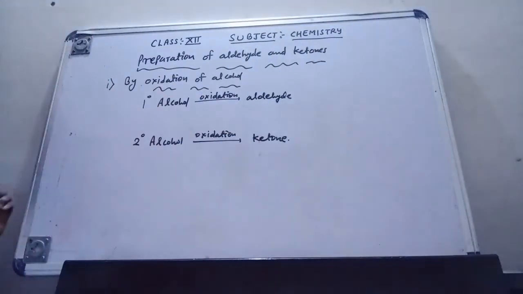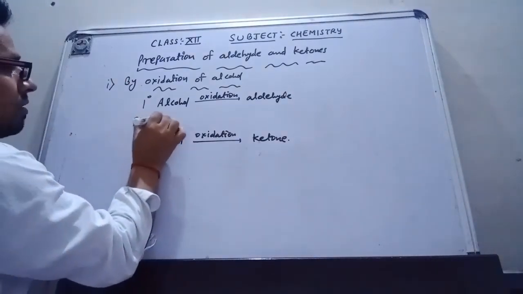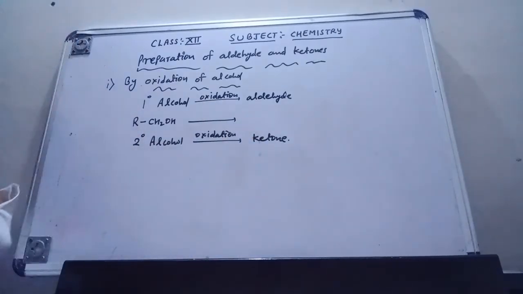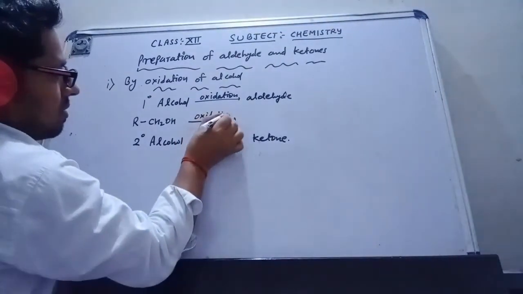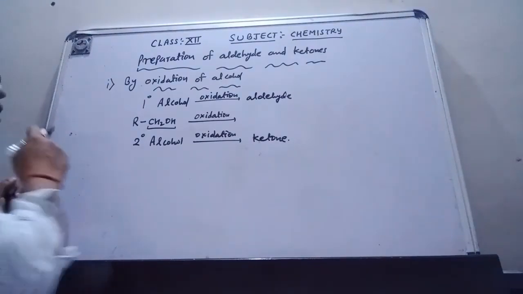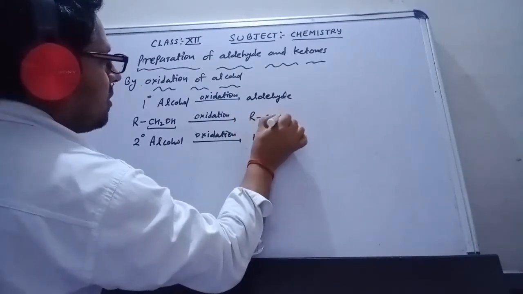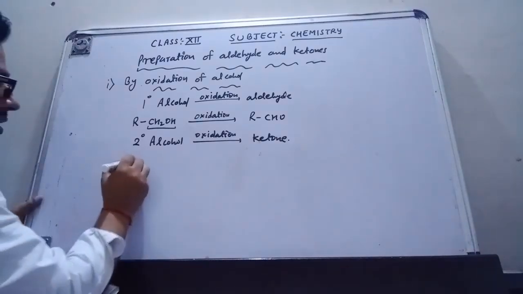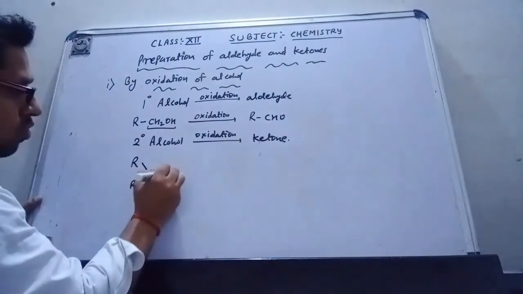If I discuss an example, I have a primary alcohol, R-CH2OH. If the process of oxidation takes place, then this CH2OH group is converted into a CHO group. That means I am getting R single bond CHO. This is the aldehyde.